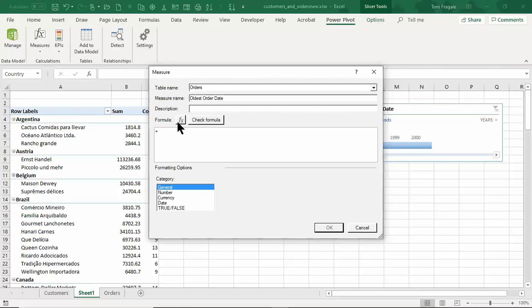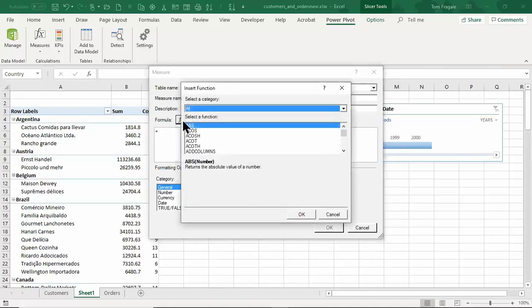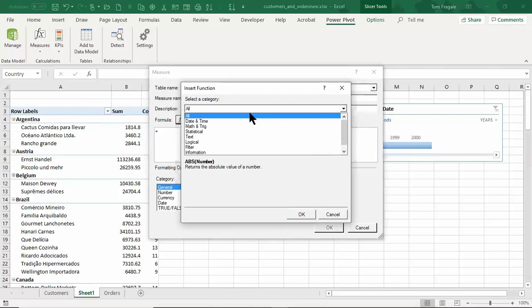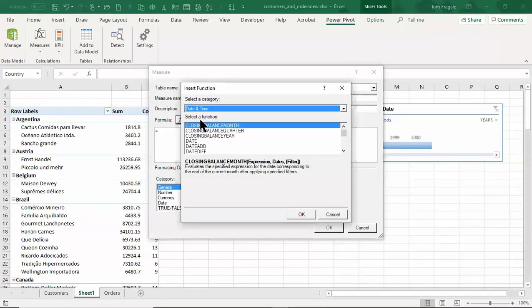Now the description is optional. So I'll pick on the FX. Now I'm sure you recognize the FX. That's how we would build a function in normal Excel. But we'll do the FX. You're going to see some functions here that you've never seen before. They're only available within the PowerPivot. So I'm going to click on this pull down to pick a category, and I pick on date and time. Right away, like you've never seen, closing balance month and closing balance year and all that. So I'm going to scroll down.